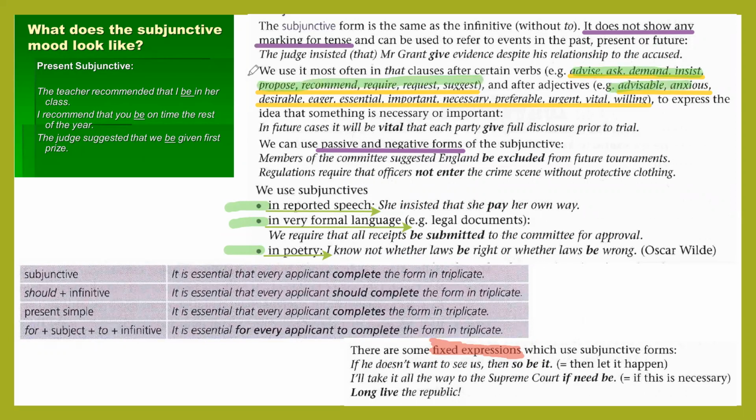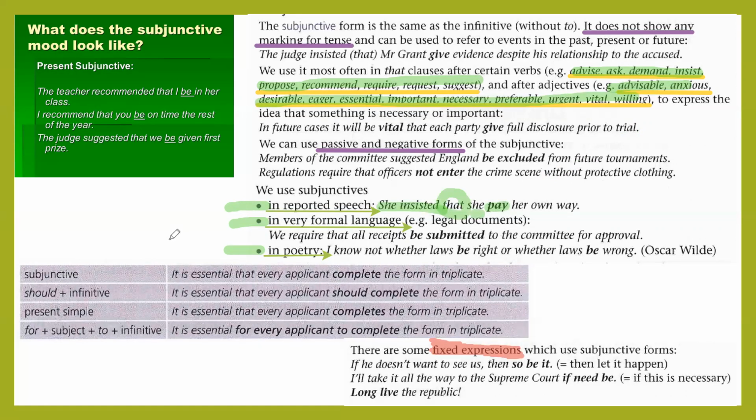Or it can be adjectives with the construction "it is." What is the main idea of it? Reported speech is the most popular variant. For example, "she insisted that she pay it was here." She insisted, then we use "that," then we use subject, and we use infinitive. You see, "she pay," not "pays." It's not a mistake, that is subjunctive.